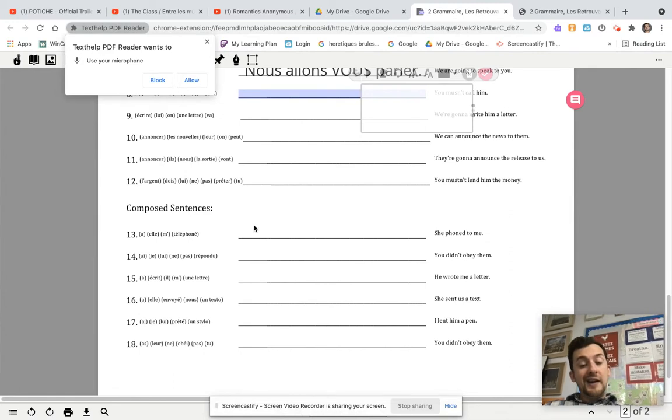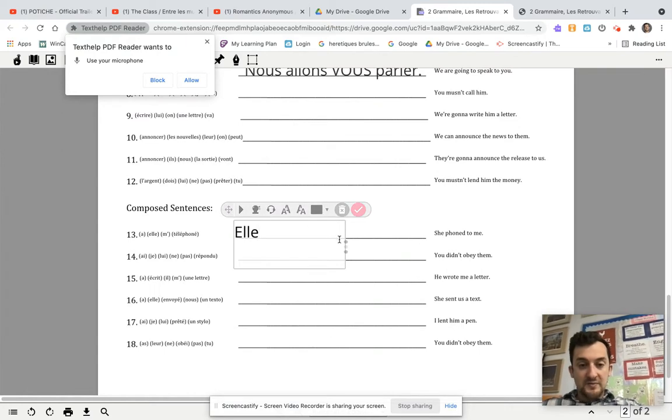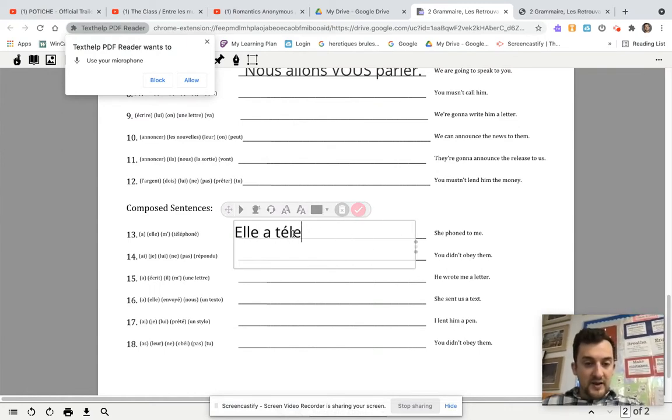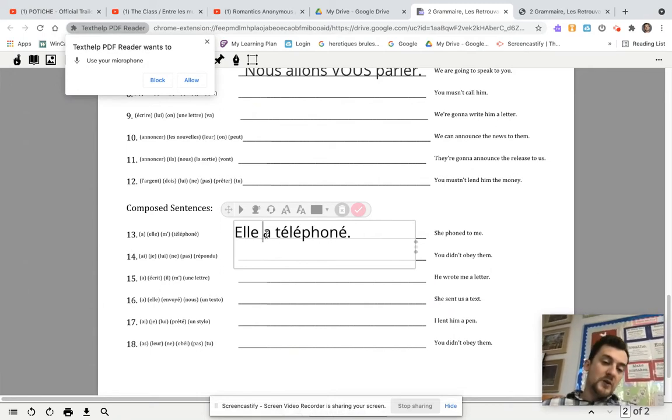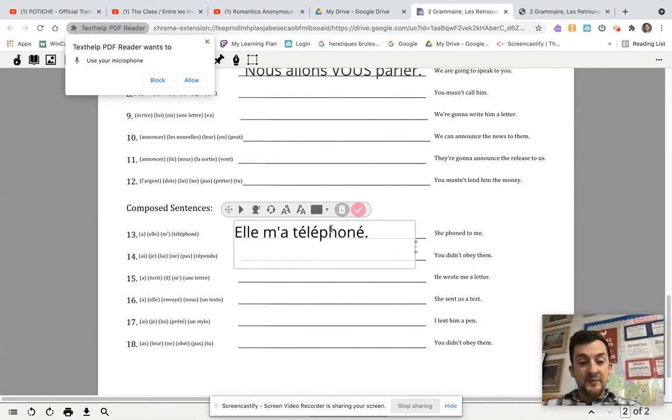D'accord? All right, in a composed sentence, in other words, a past tense sentence, so she phoned me, elle a téléphoné is your base sentence. The me goes in front of the verb, not with the past participle. So that's the tricky thing.